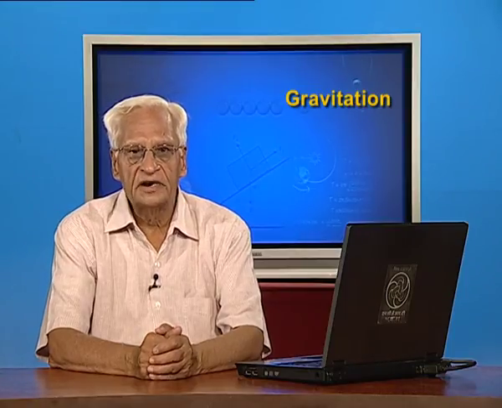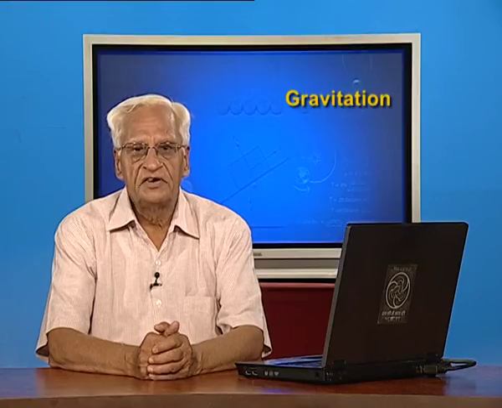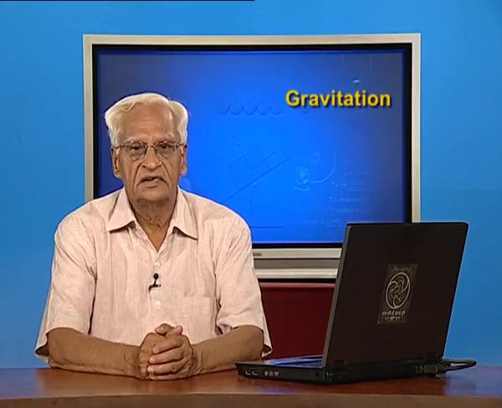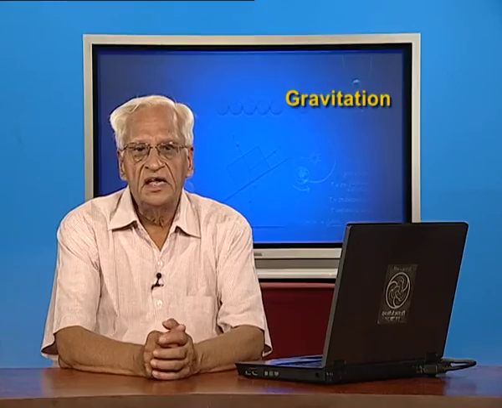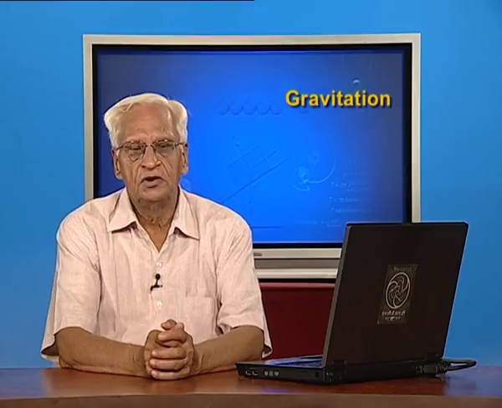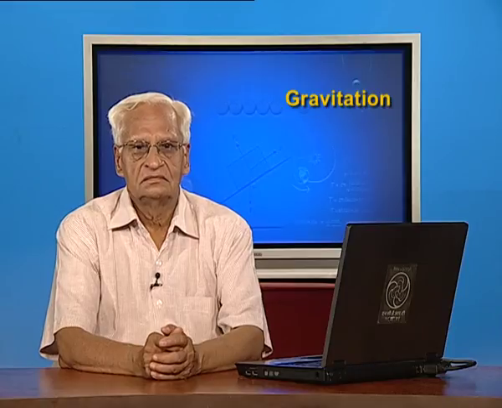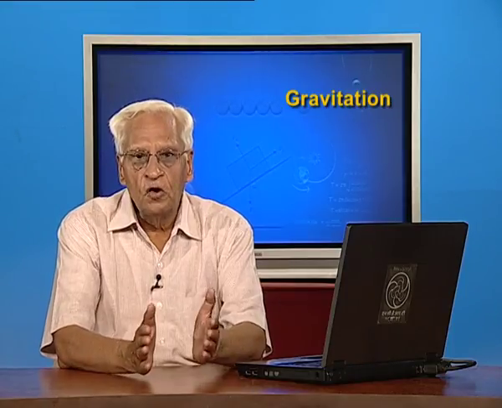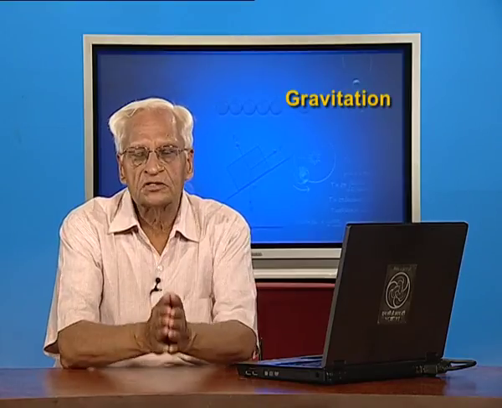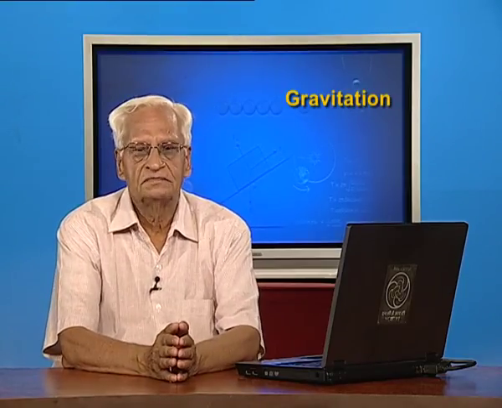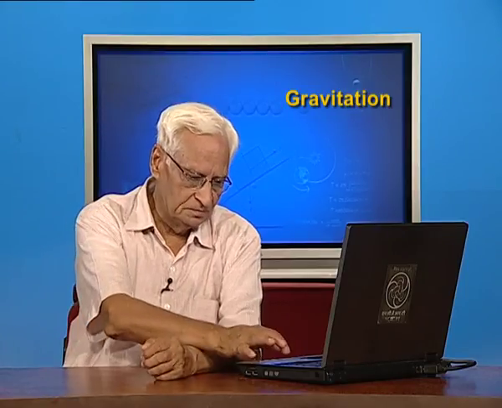Today, we intend to discuss gravitation. As you know, gravitation was discovered by the great scientist Sir Isaac Newton. Newton discovered that each particle in this universe attracts every other particle, and the magnitude of the force between these particles is proportional to the product of their masses and inversely proportional to the square of the distance between them.